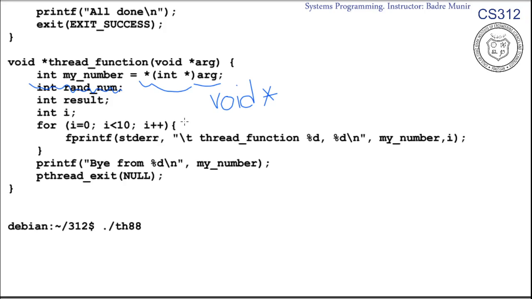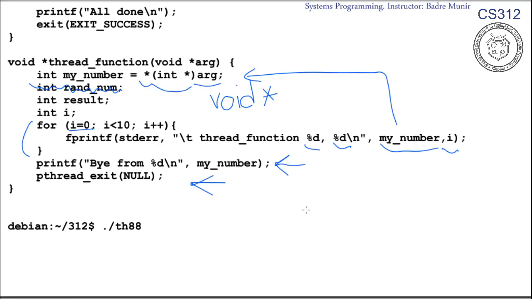And after that, essentially inside this thread function, we have a for loop which will iterate 10 times. In each iteration of this for loop, 2 integer values are displayed. The first integer value is the value that was passed to this thread function at runtime. The second integer value displayed is simply the iteration of the for loop.